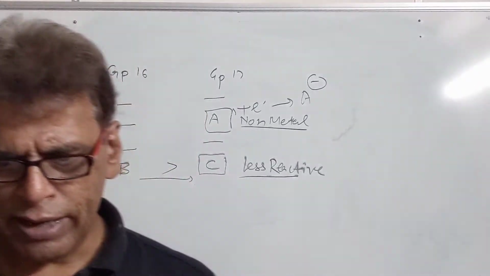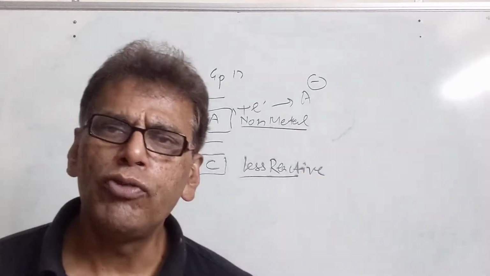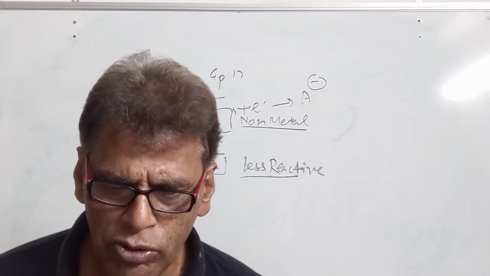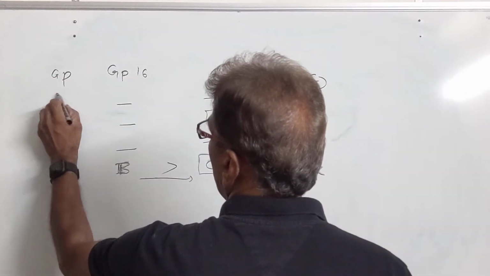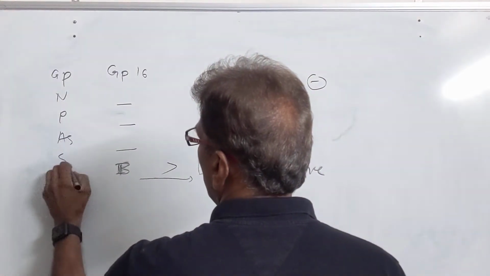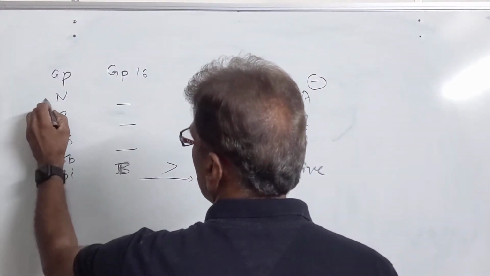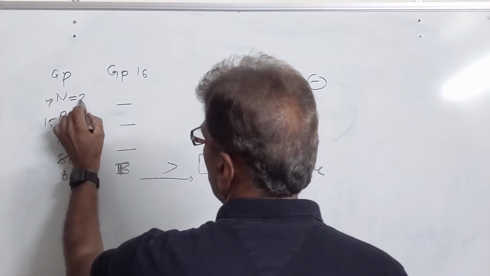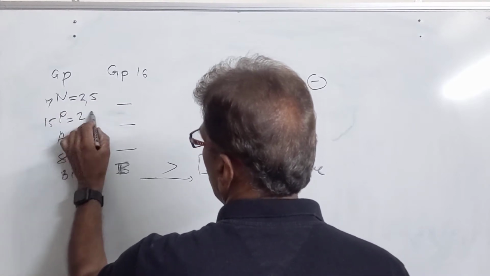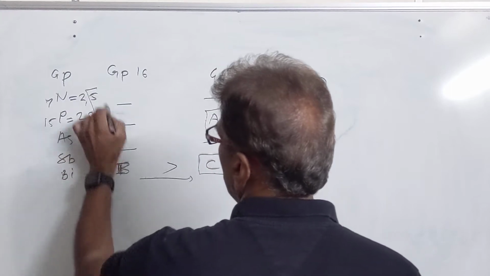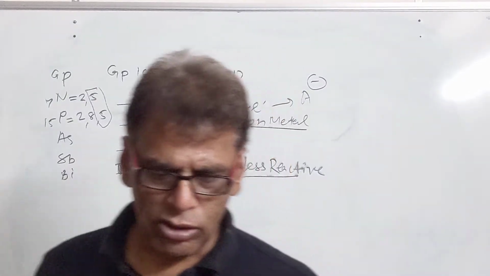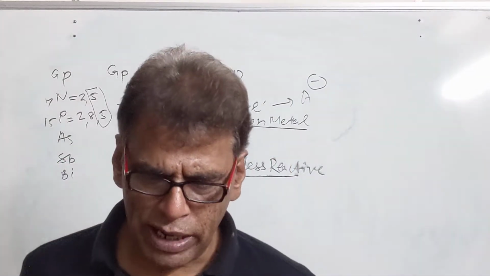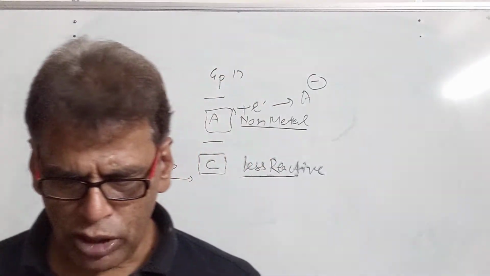Then we have the question: nitrogen with atomic number 7 and phosphorus with atomic number 15 belong to the 15th group of the periodic table. Write the electronic configuration of these elements. They will be 2,5 and 2,8,5. Both of these elements have 5 electrons in the valence shell. It means they require 3 electrons, so they can show a -3 state by accepting 3 electrons from outside.